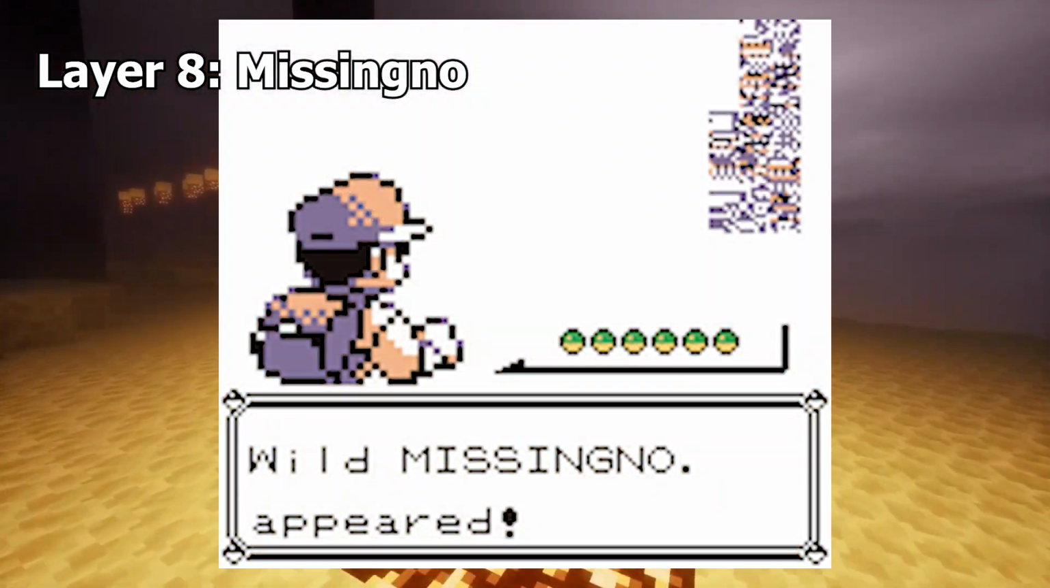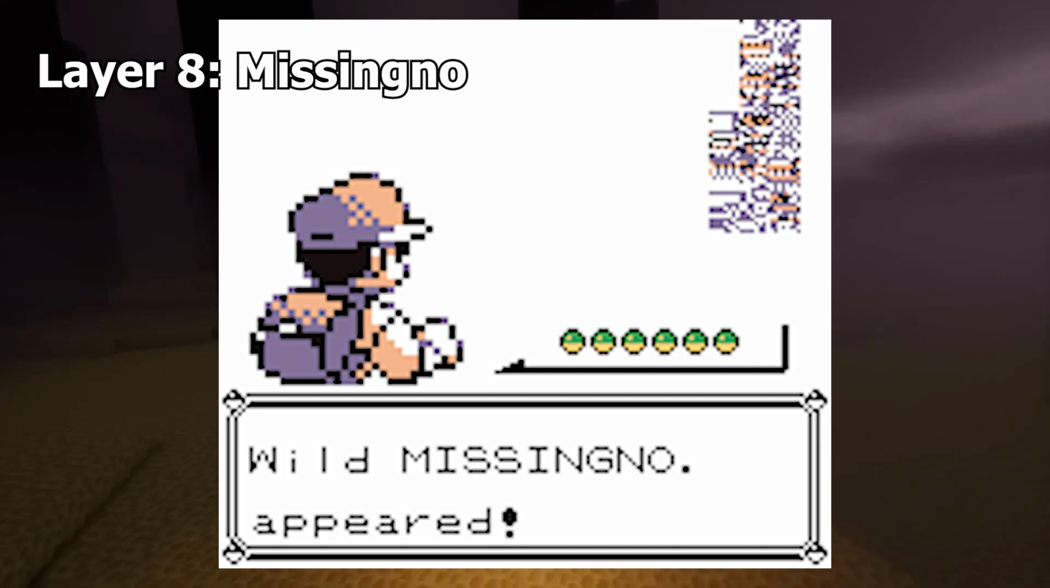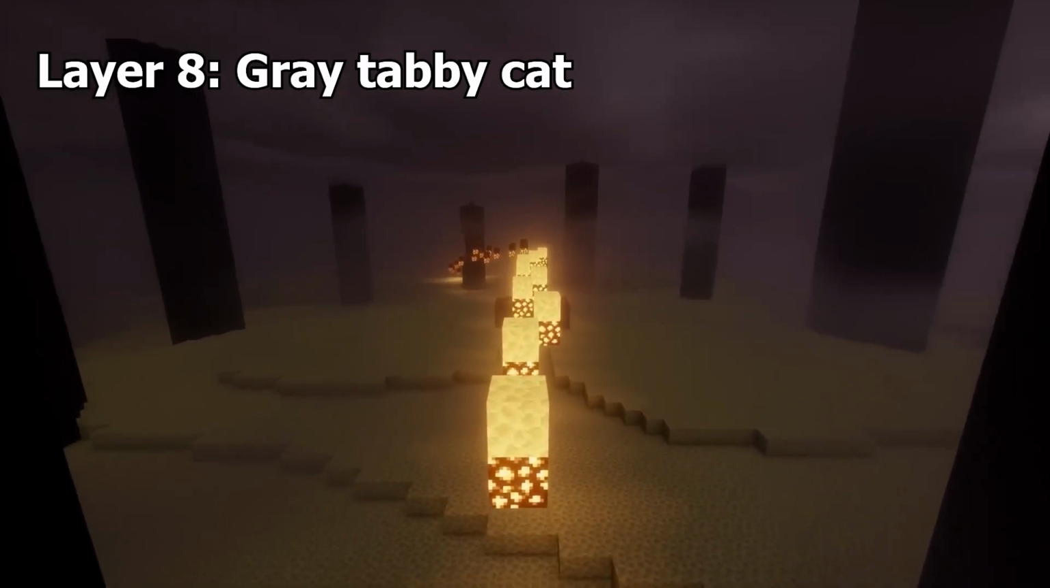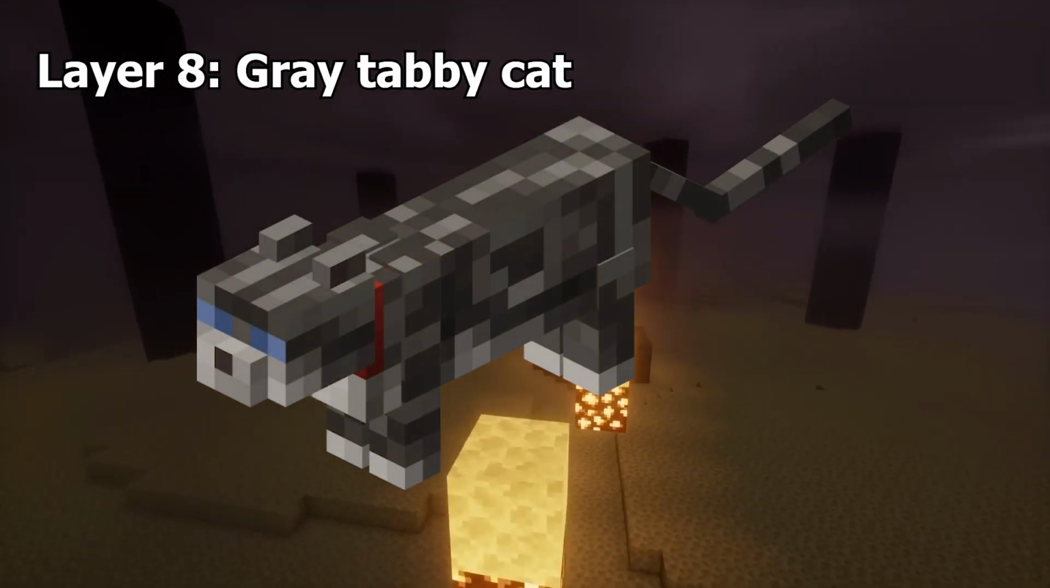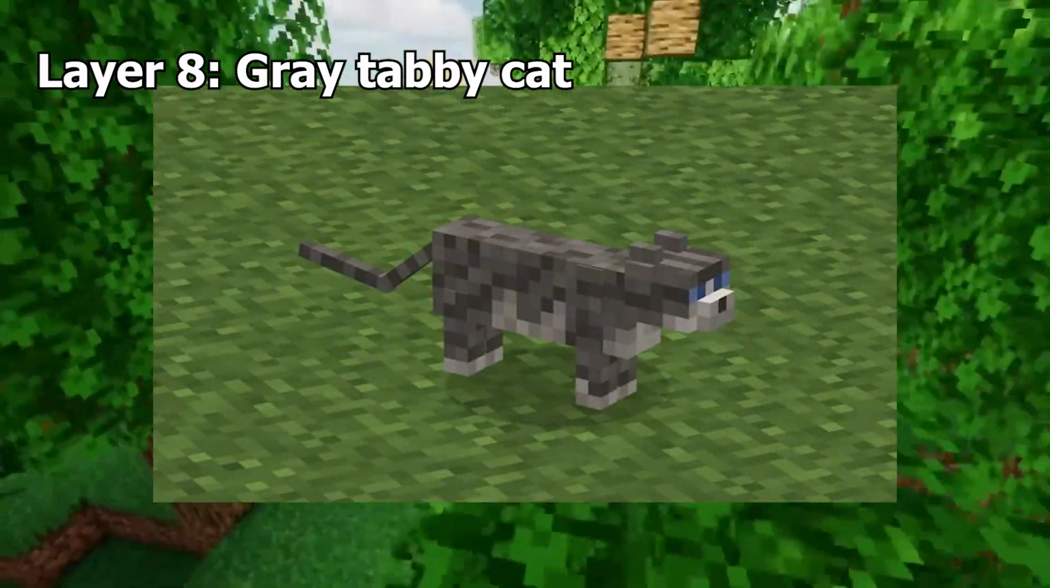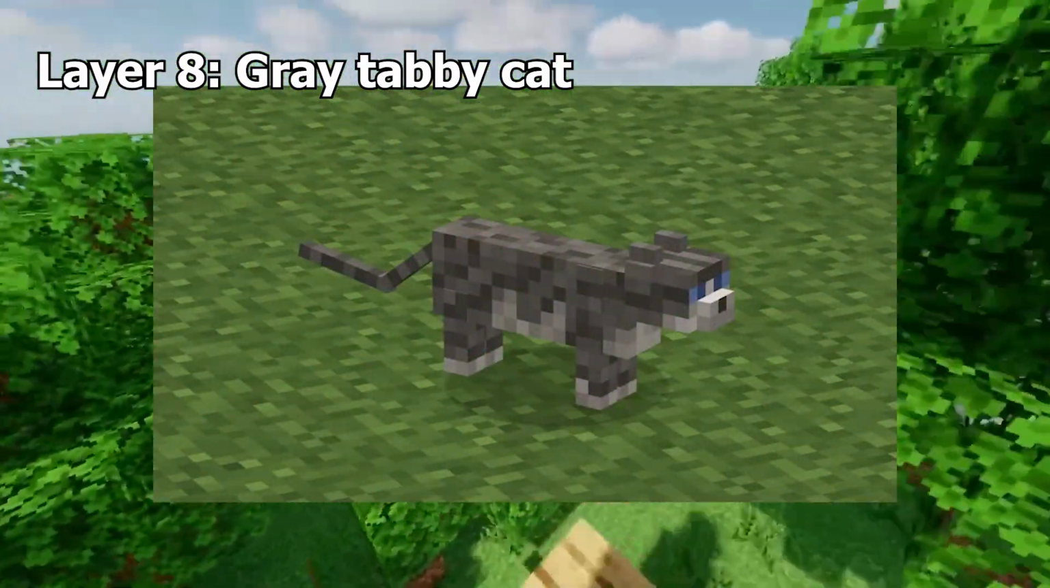Missing No. This is a reference to a corrupted Pokemon character. It is one of 2 splash texts in the game that does not end in an exclamation mark. Gray Tabby Cat. There is an unused file in the game for a tamed cat texture. This texture is never used, however, which is strange because gray tabbies are some of the most common cats in real life.